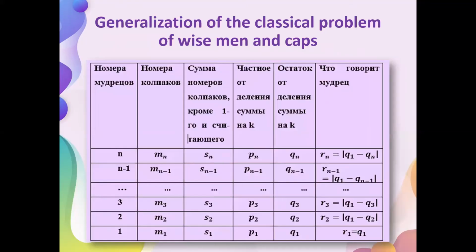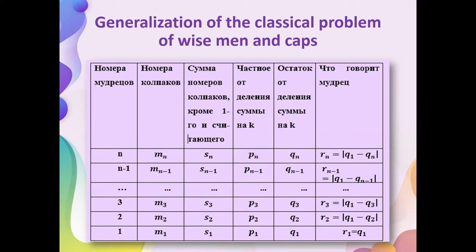Then I generalized the classical problem to n wise men and k colors of caps. For the solution, I completed such a table: the wise man's number and his color of cap, from m1 to mn. The first wise man finds the sum of the caps in front, divides it by the number of colors, that is by k, thus finding the remainder q1 and naming it.